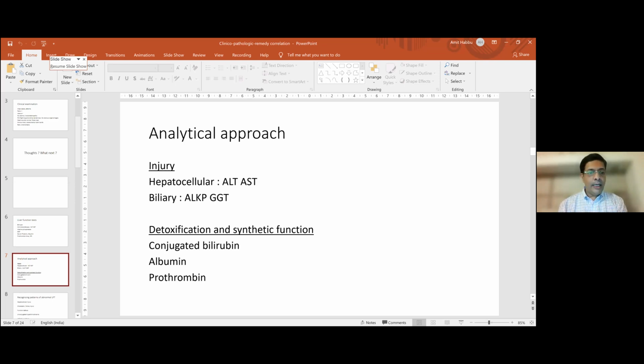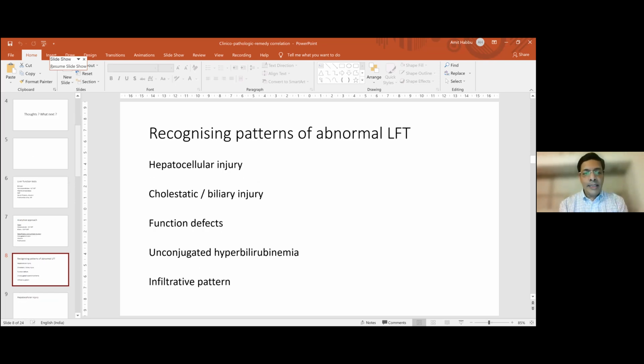So when you ask for an LFT, this is how you should be looking at that piece of paper when it is abnormal, of course. Firstly, remember that mild abnormalities, you may need to recheck them if the patient is asymptomatic. Not in the kind of case that we are talking about today. But if there are marginal elevations of transaminases, marginally elevated bilirubin, in an asymptomatic patient, you may want to check the LFT again.